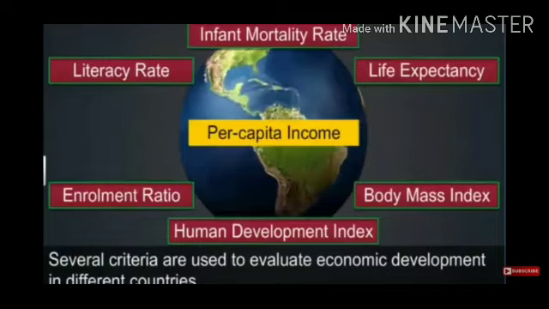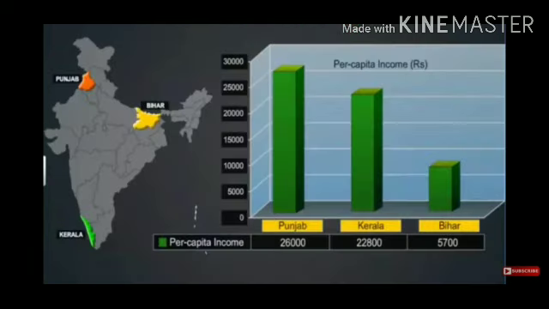UNDP, students. First take the video that I am going to show you. See, students, there are different indicators of development: infant mortality rate, literacy rate, life expectancy, enrollment ratio, body mass index, human development index. They are different, students. Okay, and these are used to measure development.